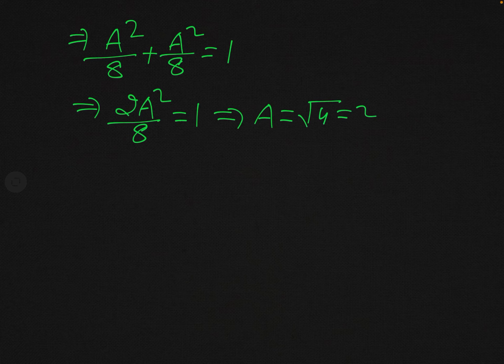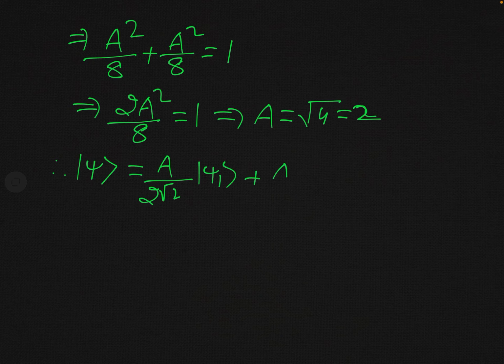So this normalization factor is equal to 2, and hence you can now write ket psi as a over 2 root 2 ket psi 1, as you have obtained just now, plus a over 2 root 2 ket psi 3.